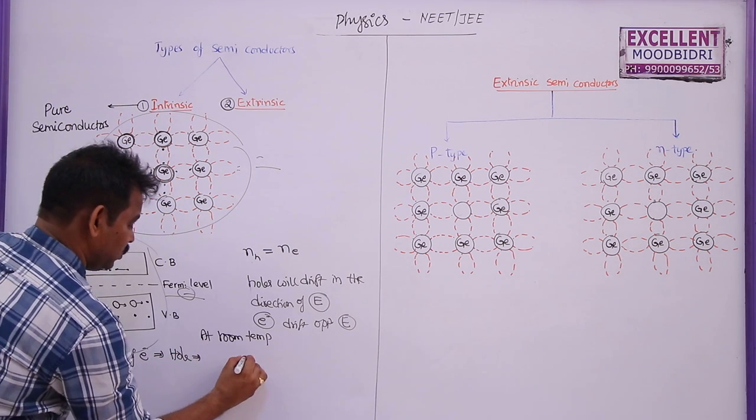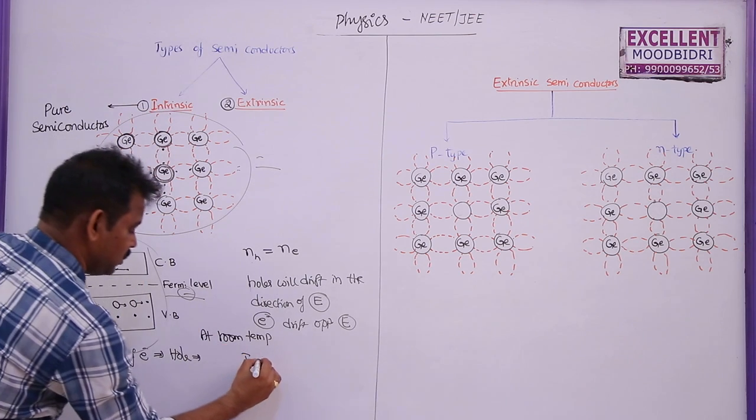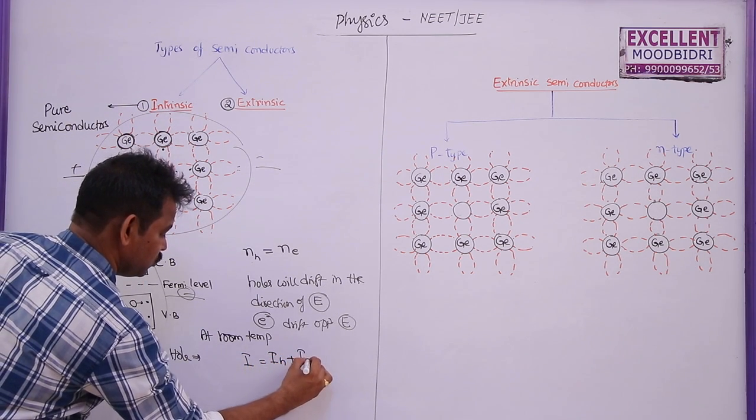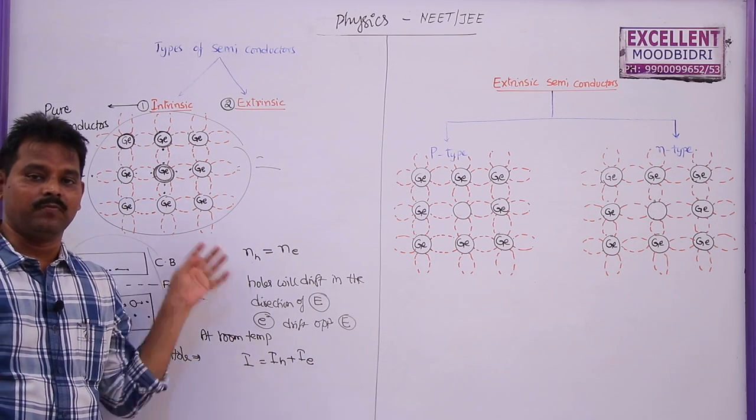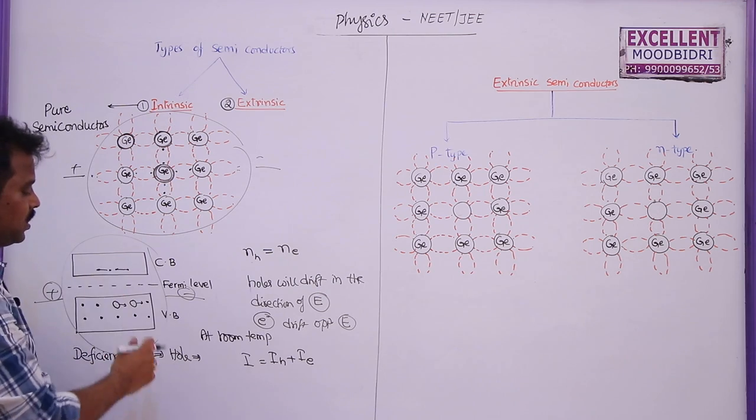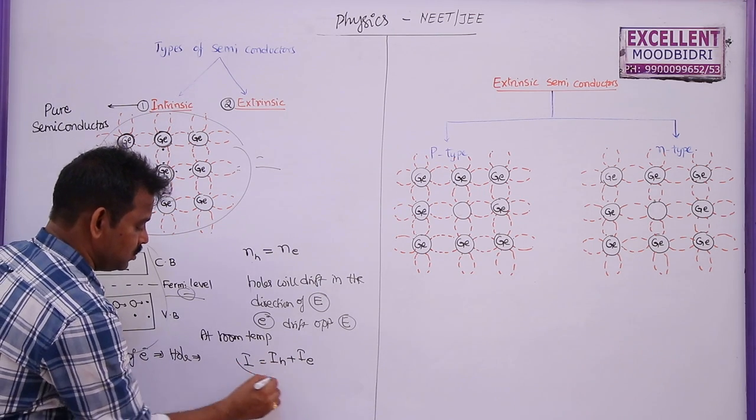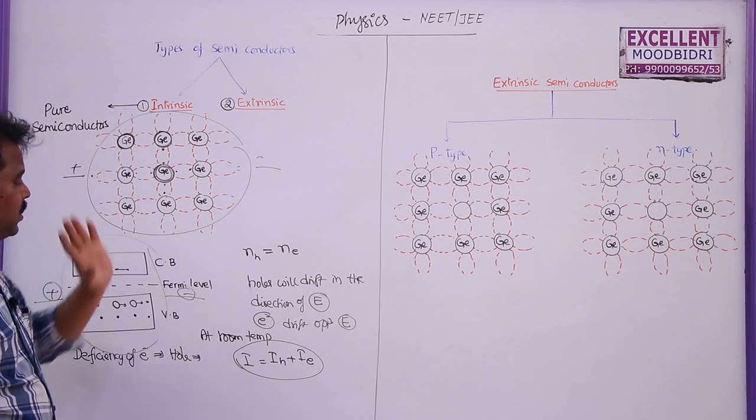So the total current in a pure semiconductor or intrinsic semiconductor is given by current due to holes plus current due to electrons. In a conductor, current is only due to the flow of electrons, but in a semiconductor, current is due to both holes as well as electrons. So this is the total current in a pure or intrinsic semiconductor.